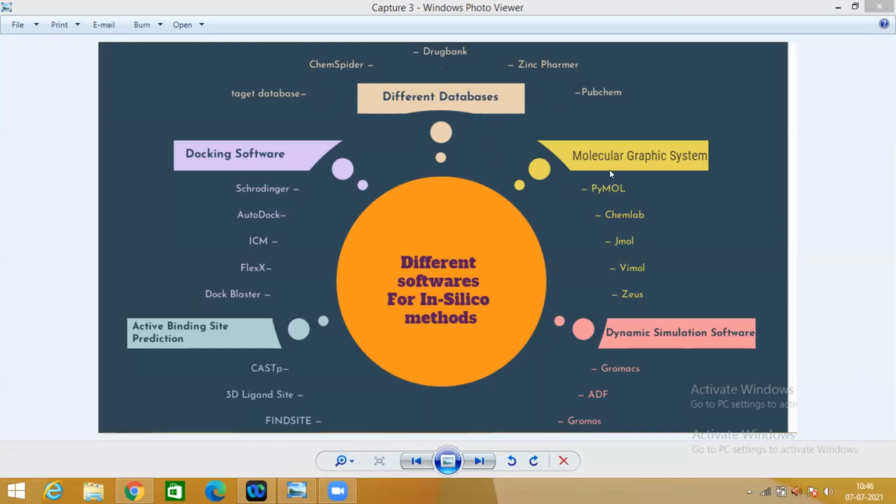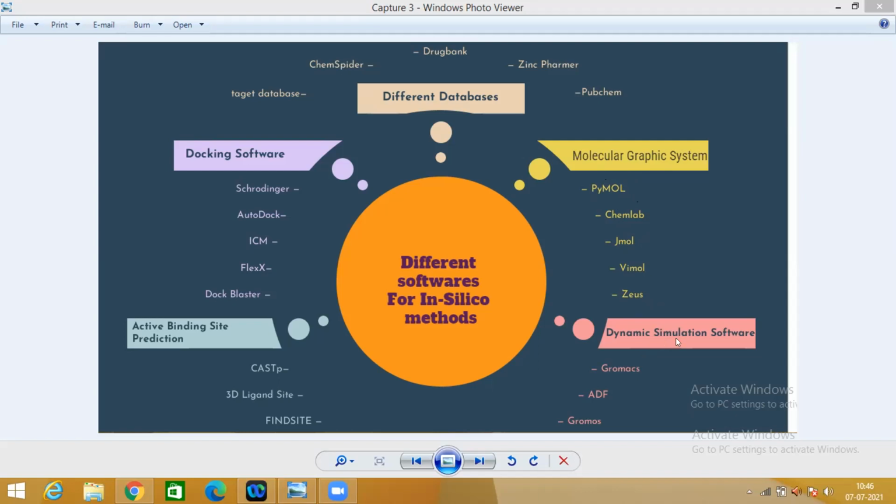Second is the molecular graphic system. Here we got to know about the 2D and 3D structure of the molecules. The softwares used for the molecular graphic systems are PyMOL, ChemLab, JMol, VMD, and others. So these come under the molecular graphic system.